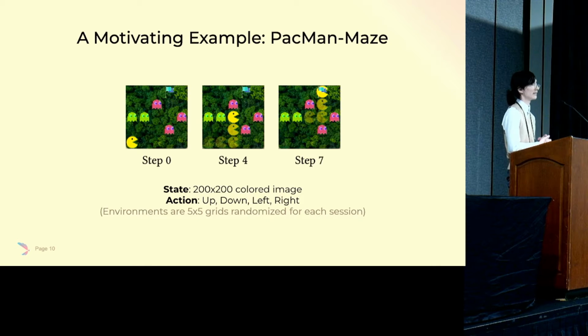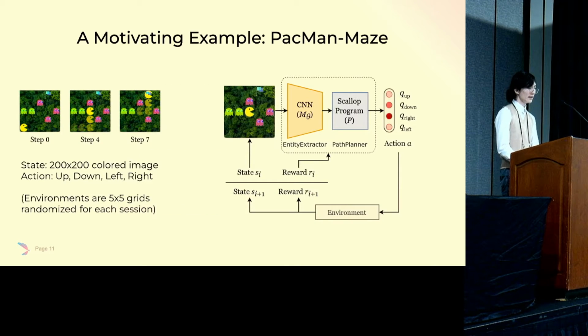It doesn't really know even about itself, the Pac-Man that is controlling. The only feedback that the model can receive is the reward given at the end of each game. In this case, Neurosymbolic is really here to the rescue. We can decompose the task into two separate parts, namely perception and reasoning.